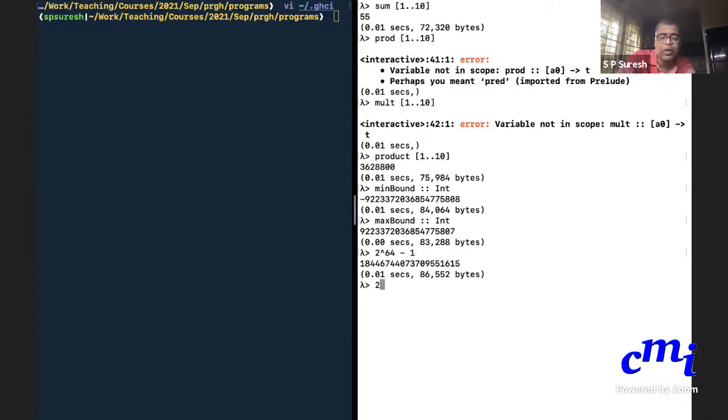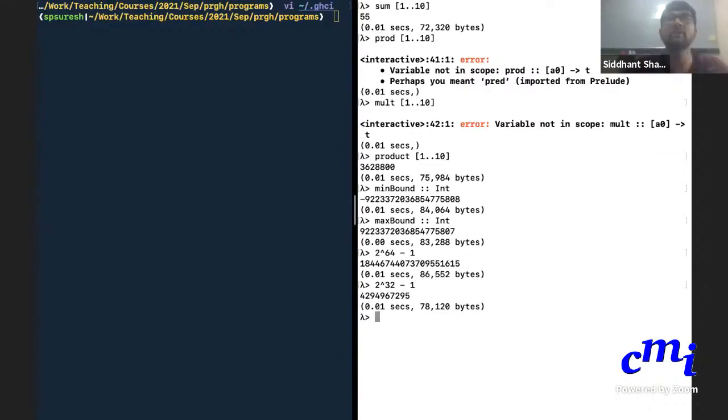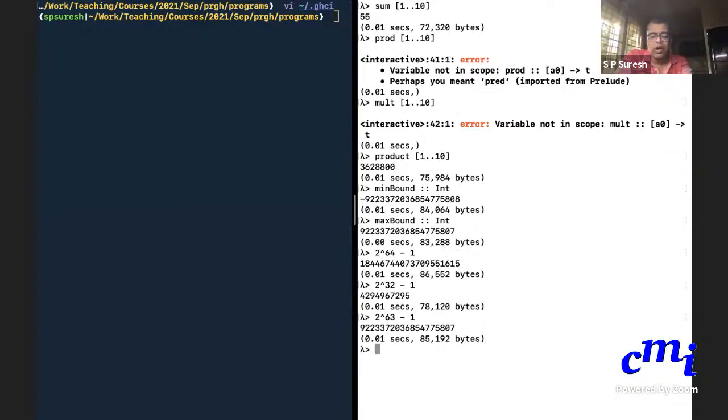No, 2 to the power 32 minus 1? No, 2 to the power 31 minus 1? No, but my max bound is this. 63 minus 1, that's right. 2 to the power 63 minus 1. Thank you. Yeah, that is this. And your minimum is minus 2 to the power 63. That is precisely this number.